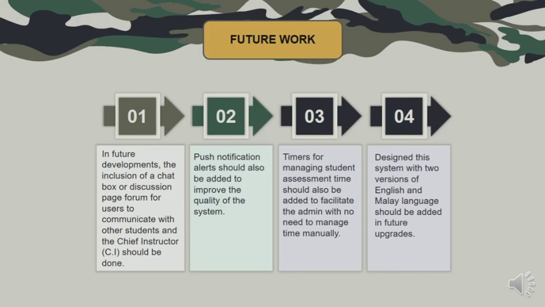The admin can simply set start and end times for students to answer tests online. Lastly, designing the system with two versions, English and Malay, should be added in future upgrades. With two language versions, it will be easier for users who are not very proficient in English, as the learning method for the Armoured Crew Commander course also uses Malay and English. With the recommendations stated, the limitations of this project can be improved and it can be used as a good daily system in Armoured Training Center. The system can help the Armoured administrator manage the course easily, and help students learn and gain expertise in this course easier and faster.